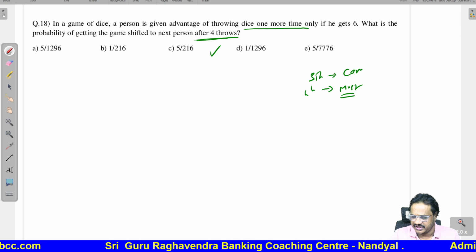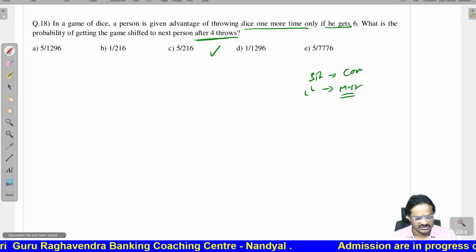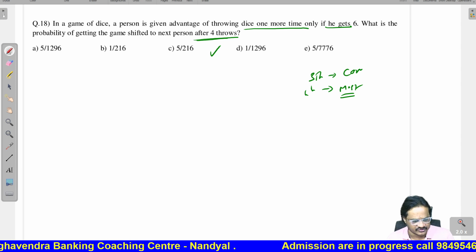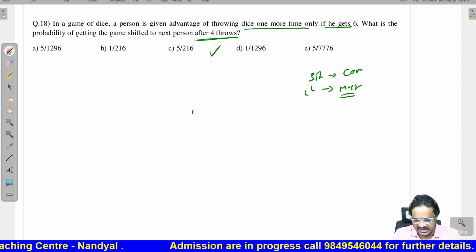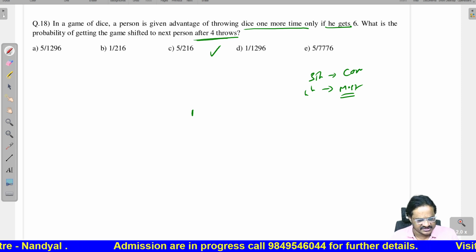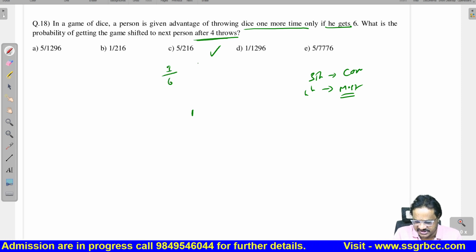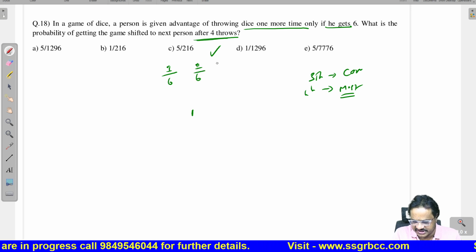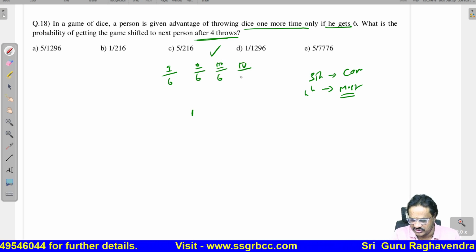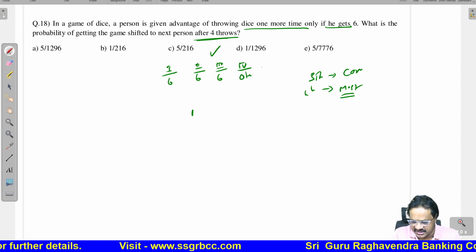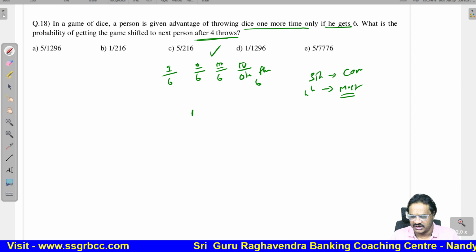So throwing a dice one time only, if we get 6. So the game is shifted after 4 throws means until 3 throws he is getting 6. In the 4th time he is not getting 6. So first throw he is getting 6, second throw he is getting 6, third throw also he is getting 6. But 4th throw he is getting other than 6. So only one time we are giving.